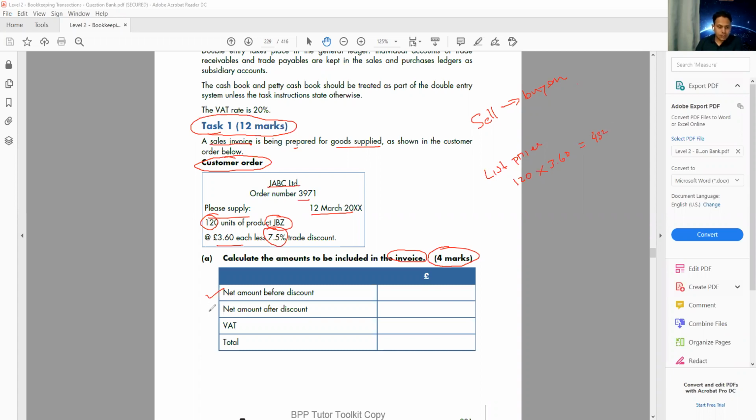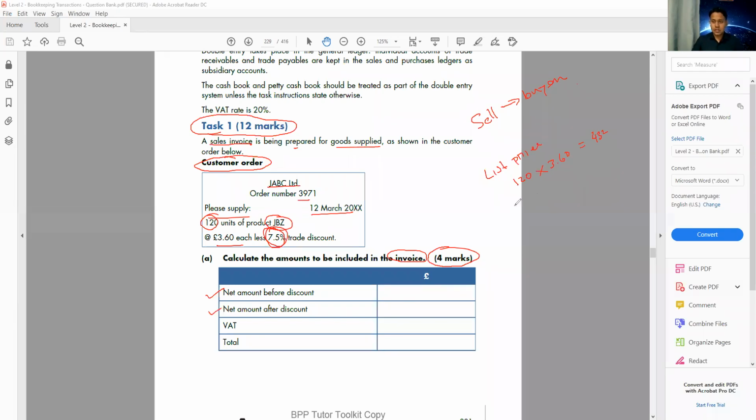Next question I have: net amount after the discount. Now there are 2 ways to calculate the discount. You can subtract the 7.5% from 432, or you can multiply 432 by the percentage remaining. For example, from 100, if I subtract 7.5, that is 92.5%.